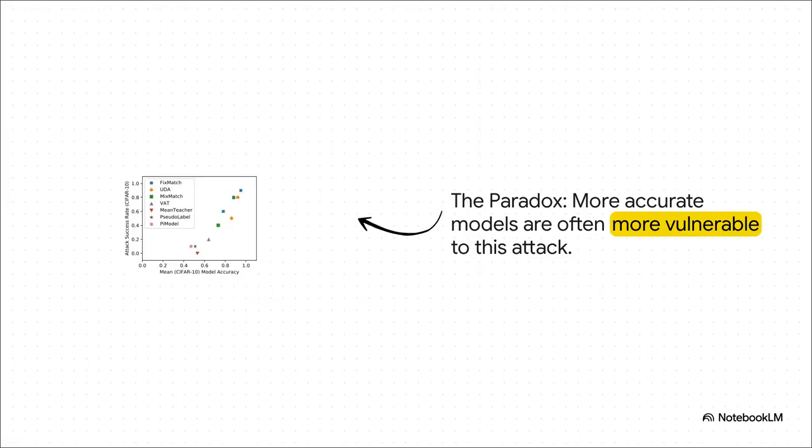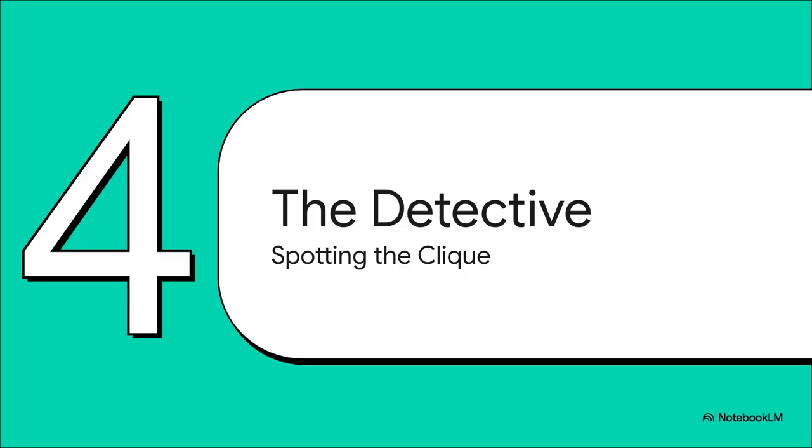But here is the real kicker. You'd think a smarter, more accurate AI would be harder to fool, right? Wrong. This graph shows the complete opposite. Down at the bottom, the x-axis is the model's accuracy, so further to the right means a smarter model. The y-axis on the side shows how well the attack works. And as you can see, the most accurate models are also the highest up on the graph. That means the attack is more successful against them. The very smoothness that makes them so good also makes them better at learning these sneaky, malicious patterns. It's a total paradox.